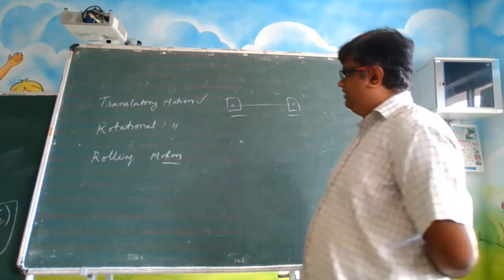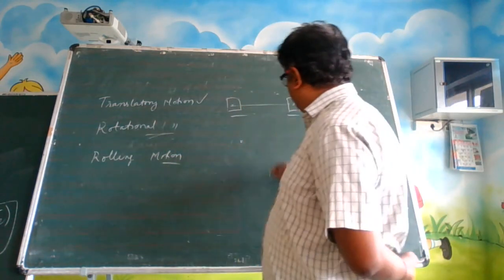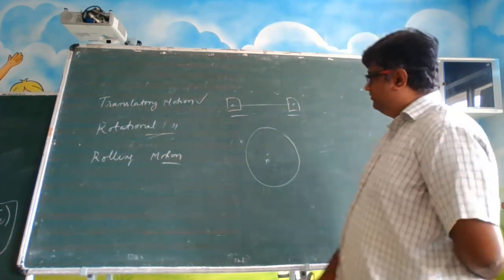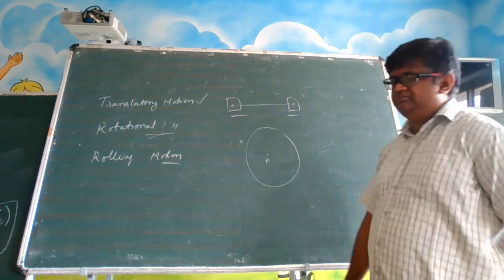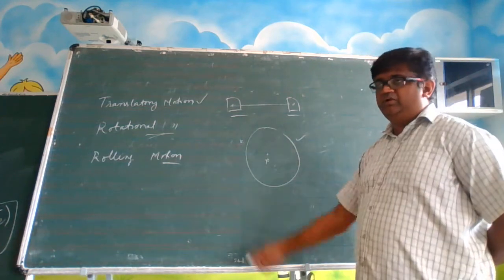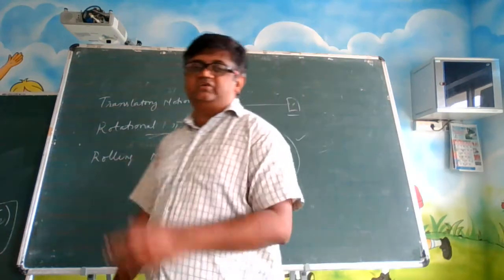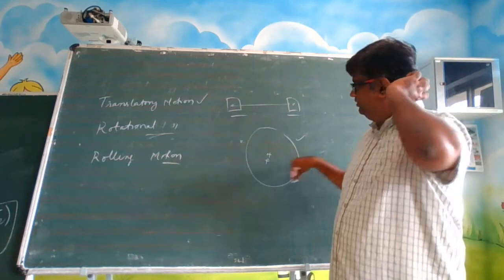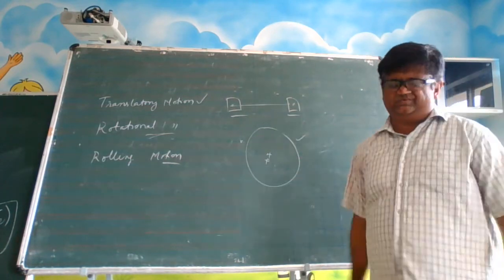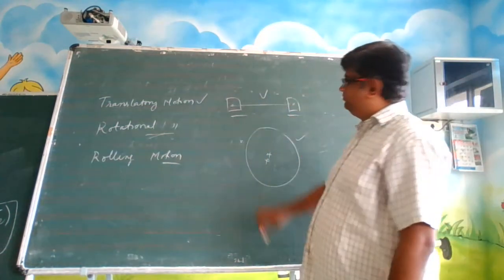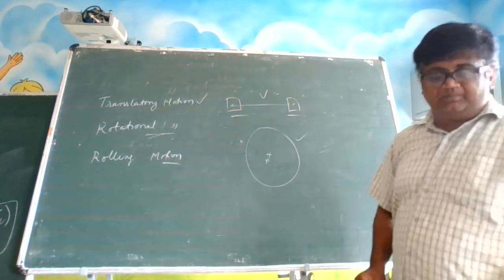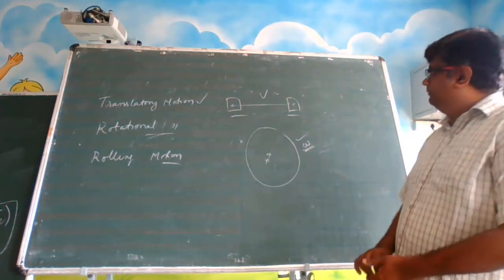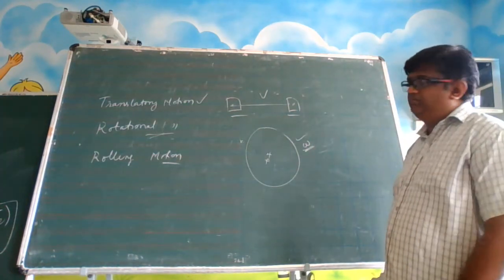Rotational motion means there is a fixed point about which the particle is rotating. Now this can be a circular rotation, it can be an elliptical rotation, it can be anything. But basically there is a fixed point about which it is rotating. Now this is a rotational motion. So here we talk about linear speed, linear velocity. Here we talk about angular speeds and all these things. We will see in much detail, but the points which are very important, I am talking about that.